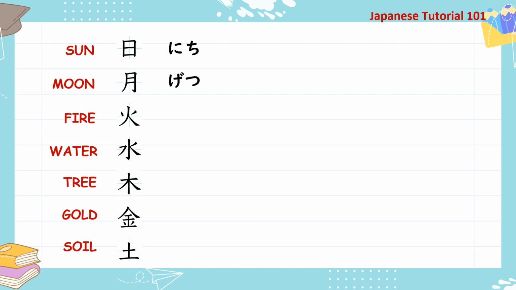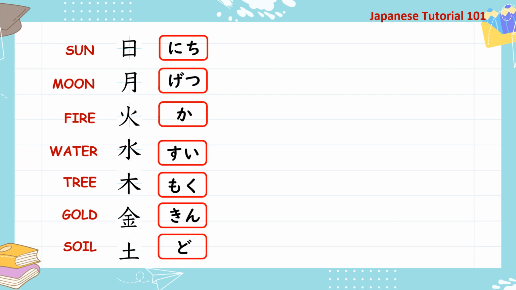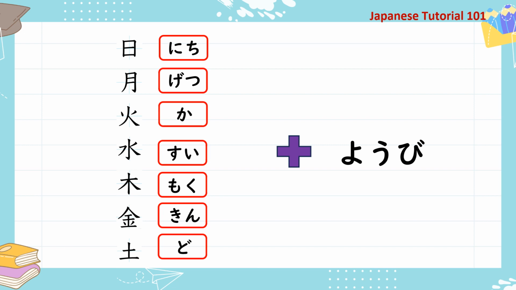日、月、火、水、木、金、土。One more time. 日、月、火、水、木、金、土。So when you describe the days of the week, you put 曜日 after each kanji. So let's see each day.